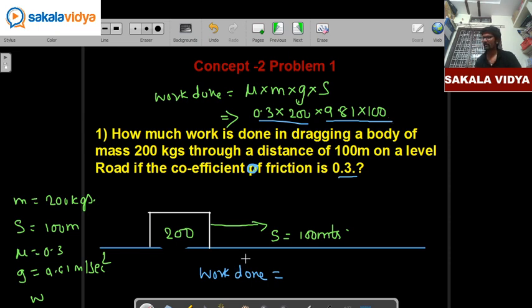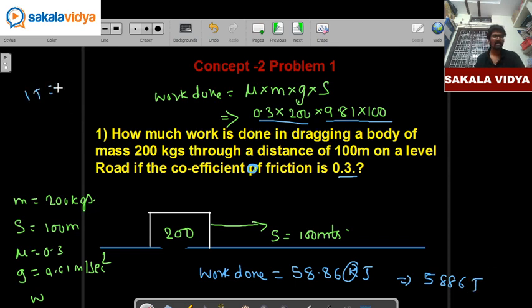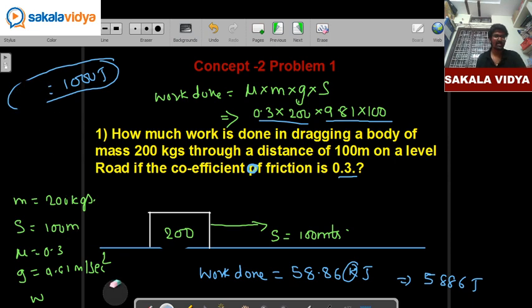So our answer will be 58.86 kilojoules. If you are going to multiply 1000, then our answer becomes 5886 joules, because 1 kilojoule is equal to 1000 joules.